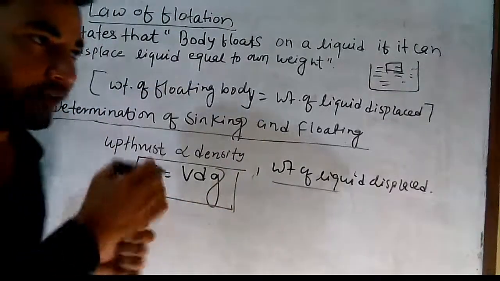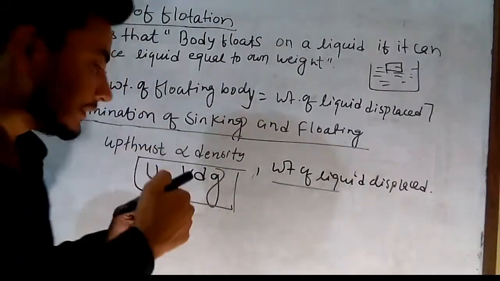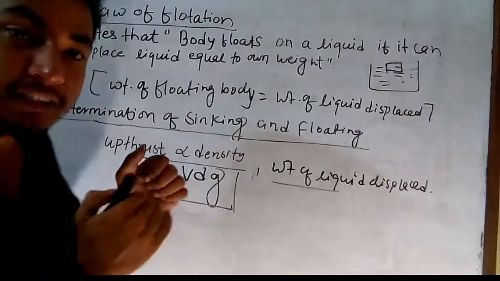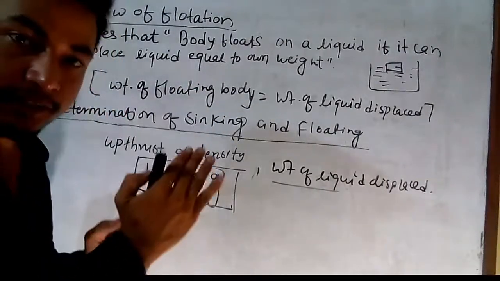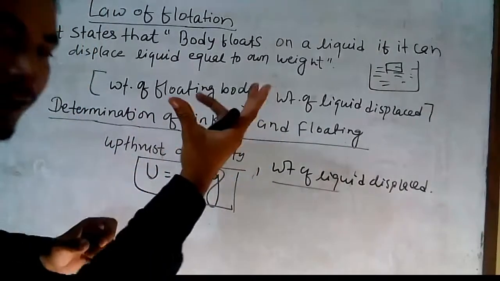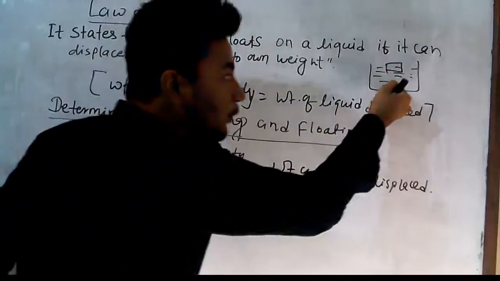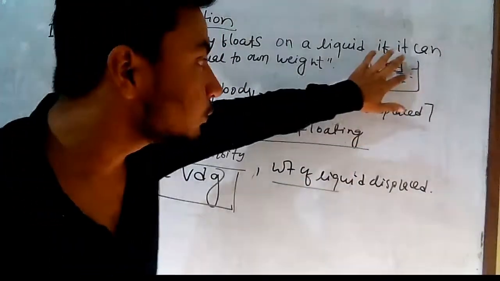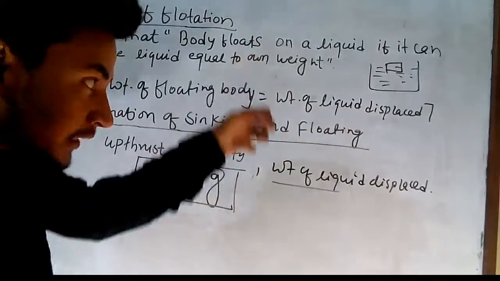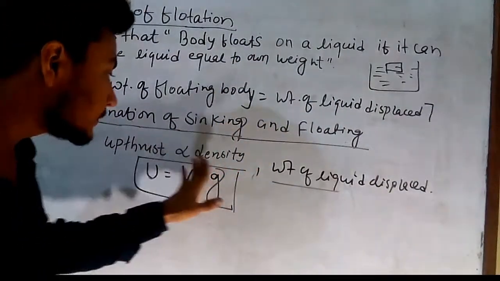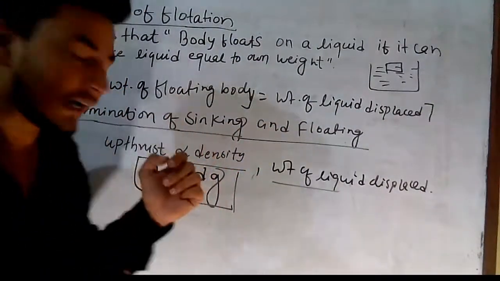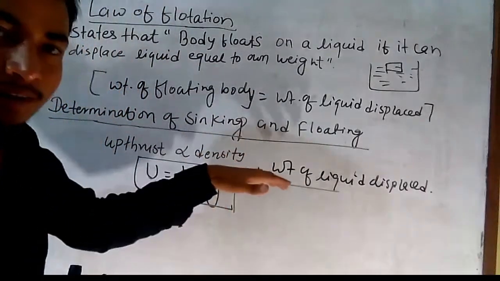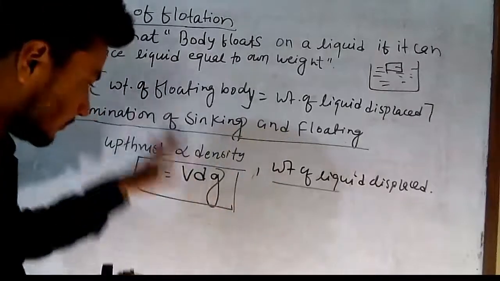The fluid which has more density gives more upthrust, more upward force, so there is more chance of the body floating. Because if the substance gives more upward force, there is more chance of this body floating on that substance if upthrust is increased, and that upthrust directly depends on which factor? That is density. The density of the liquid.